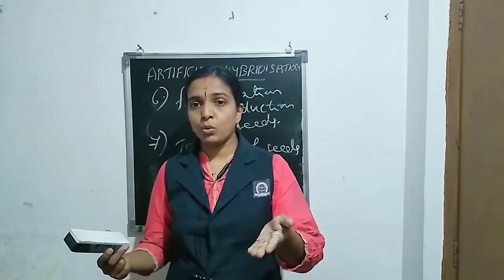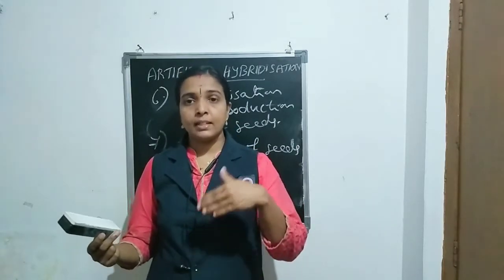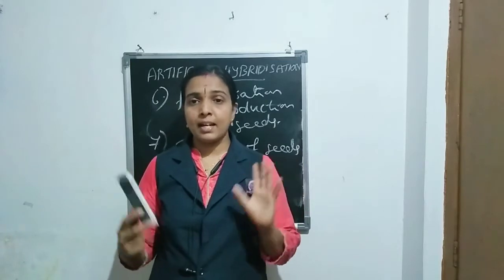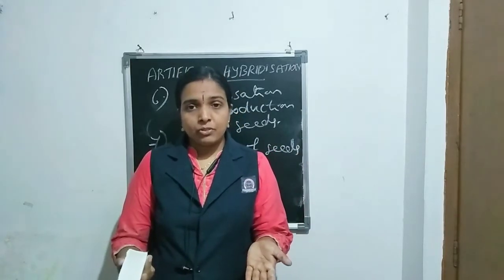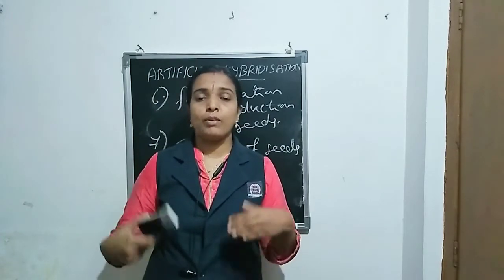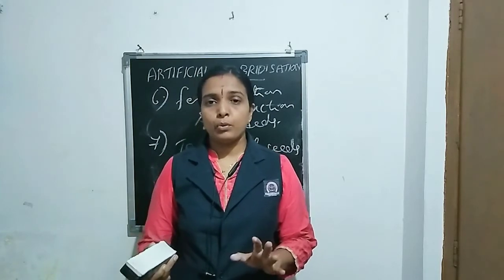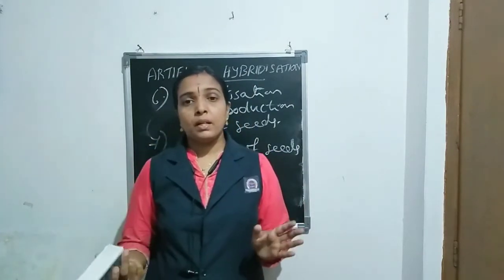Testing is done in soil and we can analyze its growth and characteristics, to identify whether the plant has the desired characteristics or not. If so, we have success with the experiment. Artificial hybridization is a very important process for plant breeding programs.